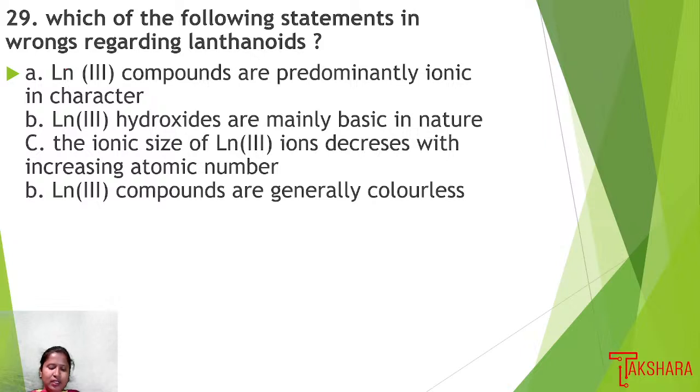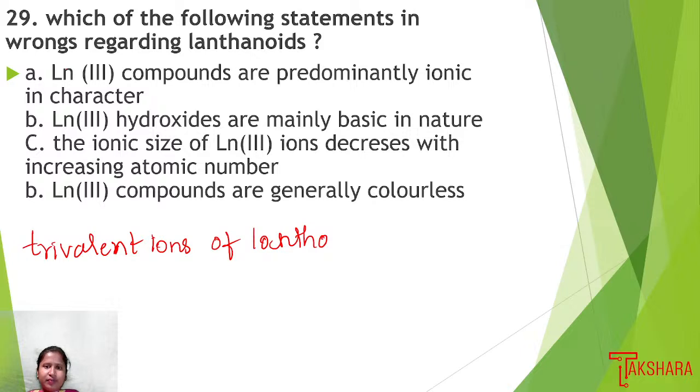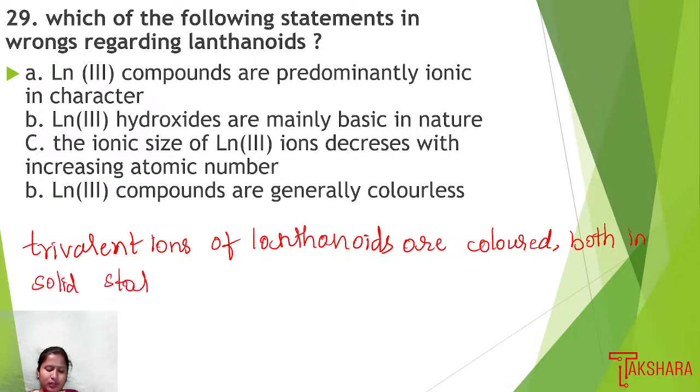Okay, so here many of the trivalent ions of lanthanides are colored in nature, both in solid state as well as in solution state.